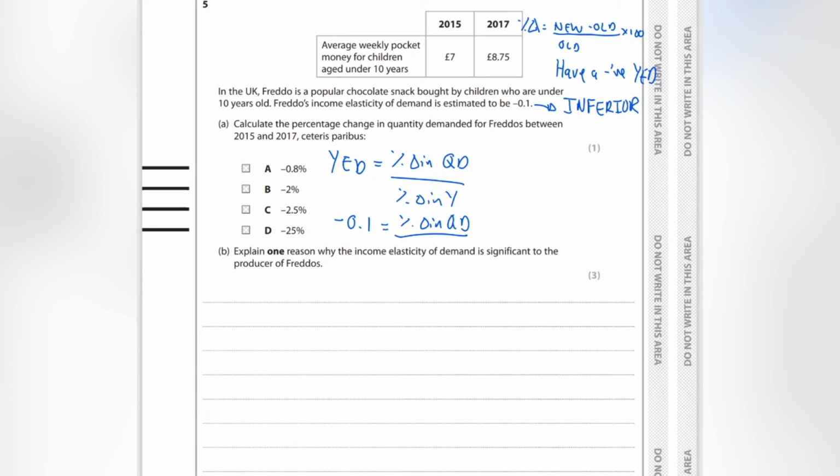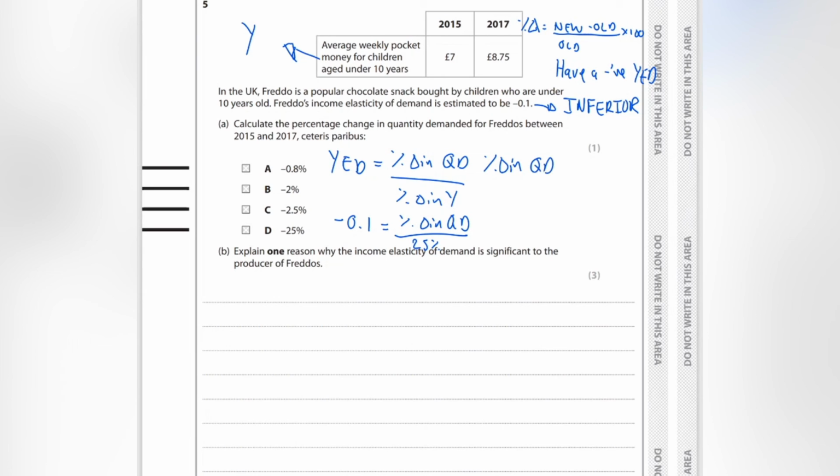Okay, so if I take that away, that's £1.75 divided by £7 times 100. So if I put that into my calculator, 1.75 divided by 7 equals 0.25 times 100. So it's a 25% change in income. And that's the income. Imagine this is your income, the pocket money. So again, to make percentage change in quantity demand the subject of the formula, we need to multiply.